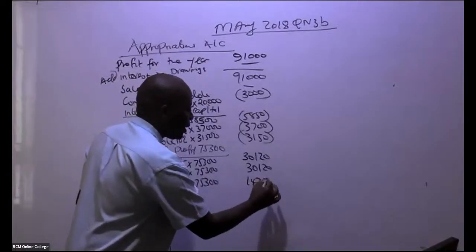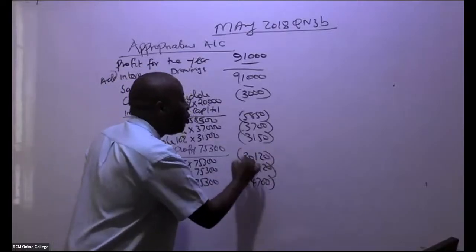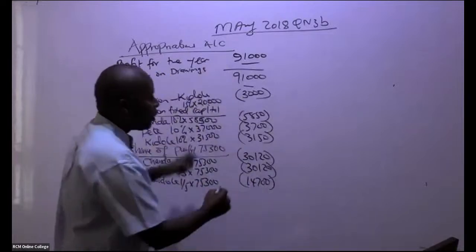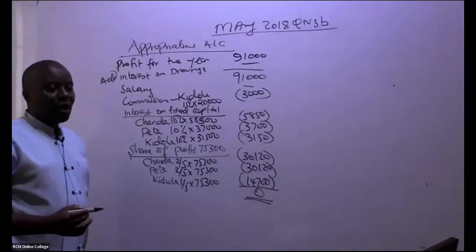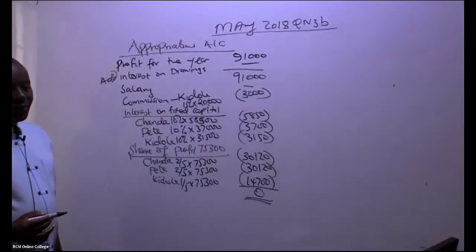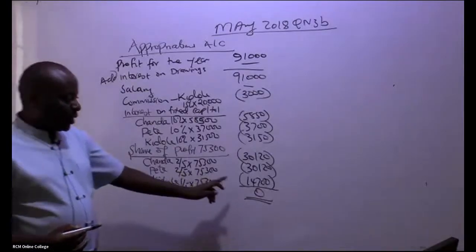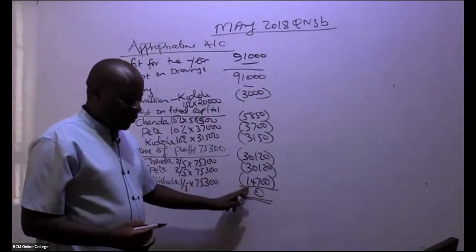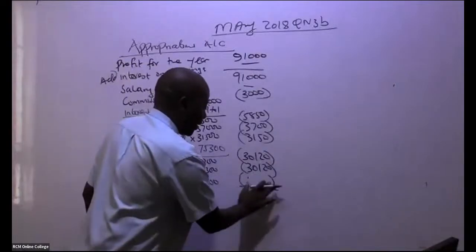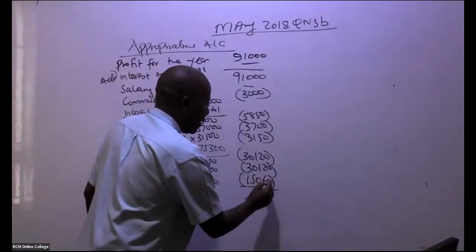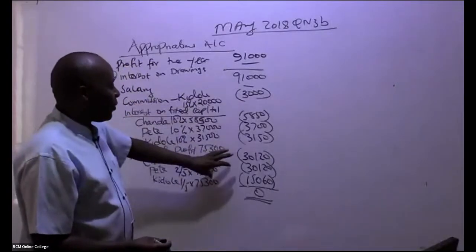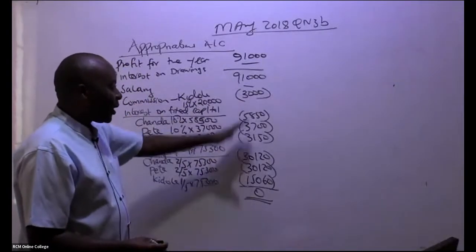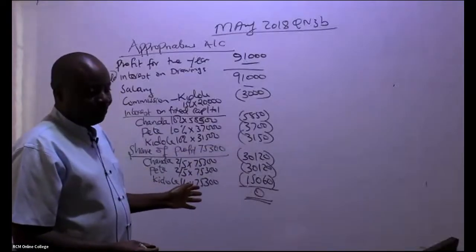So if you deduct this, you should be able to distribute the whole amount such that you have a 0. So I'm being told this is not 14,700. I'm being told this is 15,060. You don't even have to approve. Remember, up to here you got a surplus of 75,300. This will add to 75,300, but you can do it on your own.